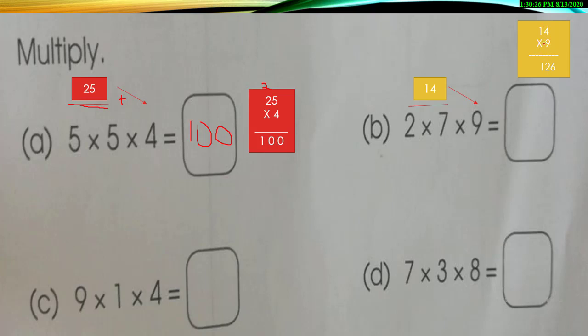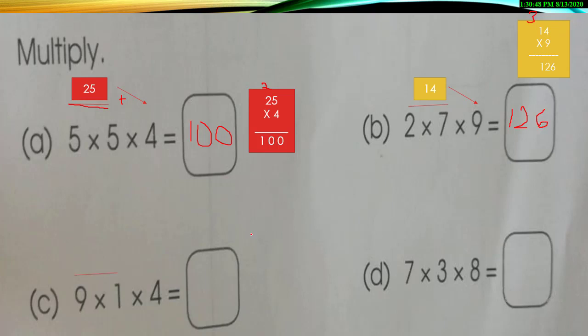126, because 9 fours are, or 4 nines are 36. 6 will be here, 3 will be carried, and then 9 ones are 9. 9 plus 3, the answer is 12. So your answer is 126. See, this is the way to do it. This is not difficult at all.